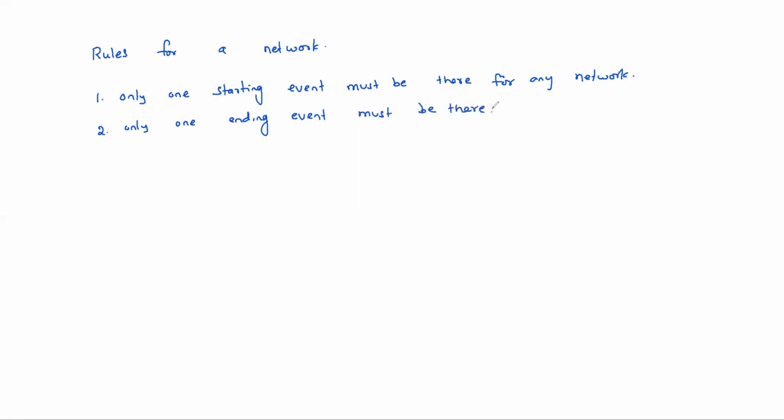Only one ending event. Next, the third one is that any activity should be represented uniquely. Any activity must have a unique representation. That means no two activities can have the same starting event and ending event.